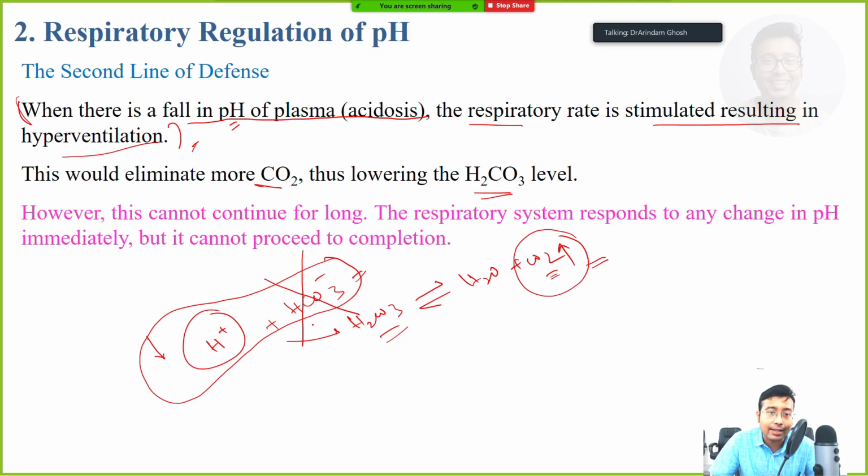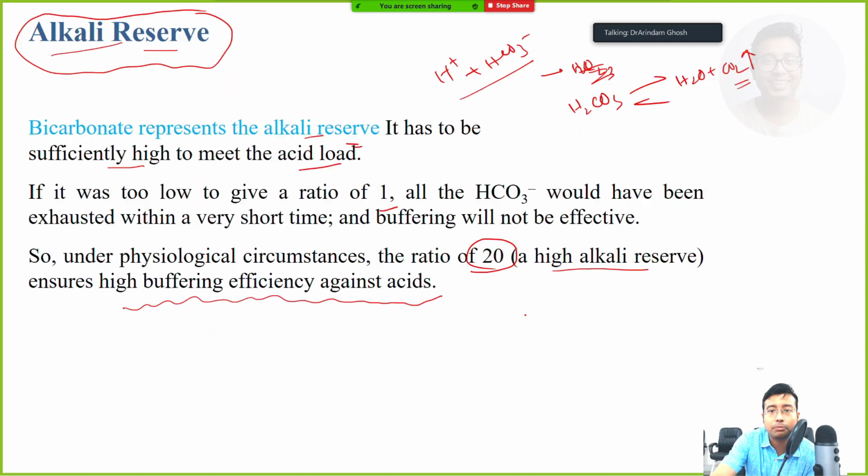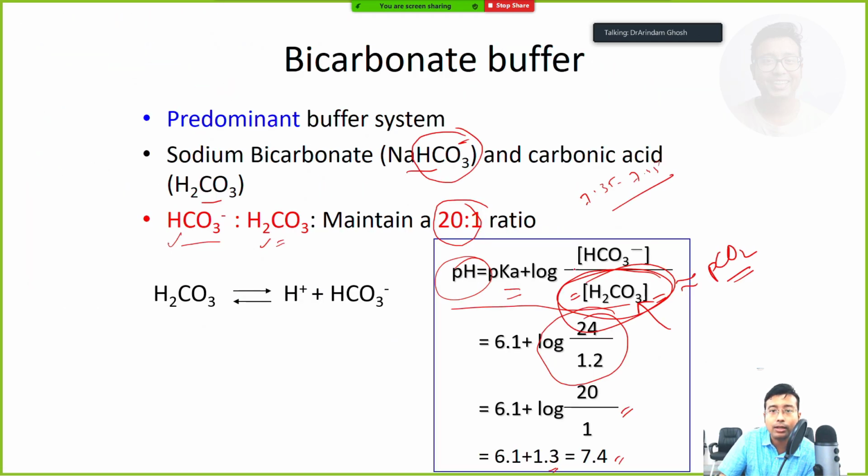So this HCO3 minus plus H plus will not give rise to CO2. The lung itself proactively tries to remove as much carbon dioxide as possible, so that there is a normal concentration of bicarbonate in the body that determines this pH change. This is the normal concentration of bicarbonate. So what will happen? If the denominator becomes low, the product of division will be more. And ultimately the pH will increase.